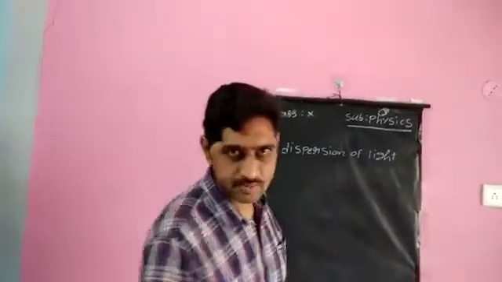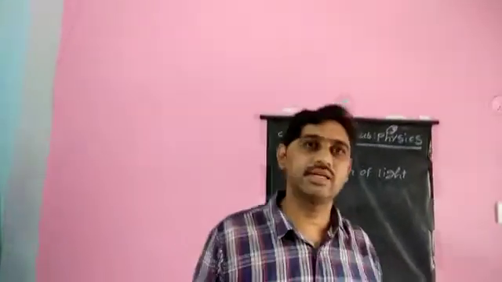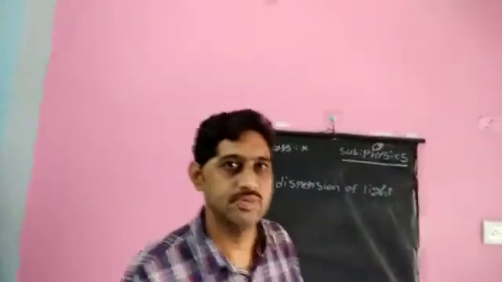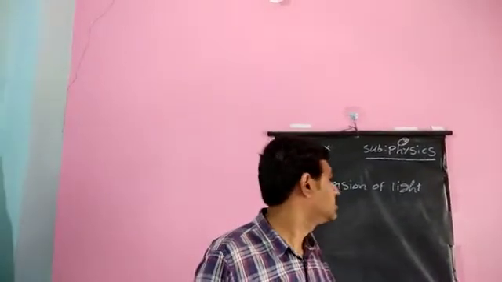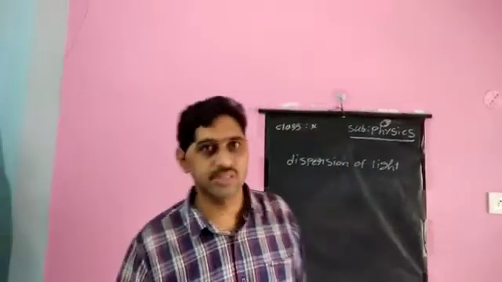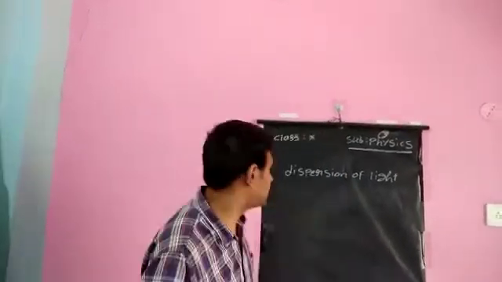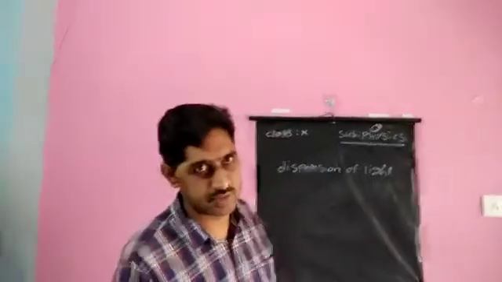Dispersion of light means the splitting of white light into its constituent colors when it is allowed to pass through a glass prism. Why does it take place, sir? That may be a question.